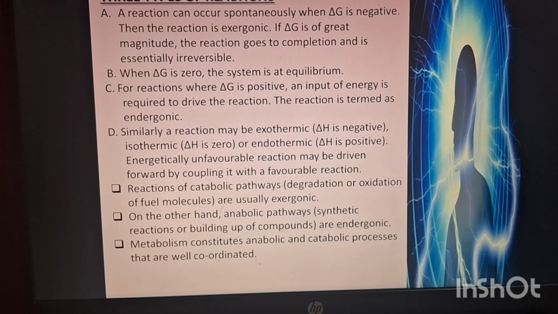Next, when delta G is 0, the system is at equilibrium. Next, for reactions where delta G0 is positive and input of energy is required to drive the reaction, the reaction is termed an endergonic reaction.